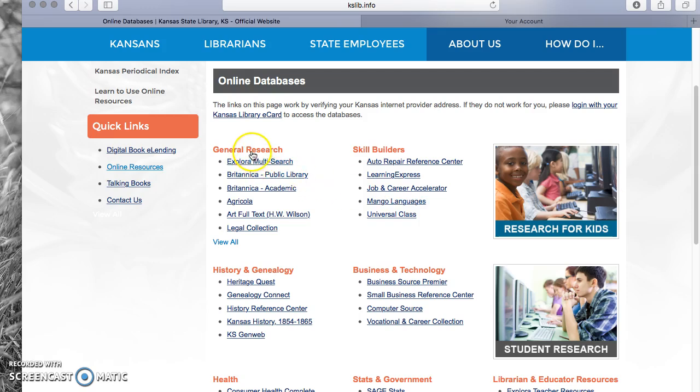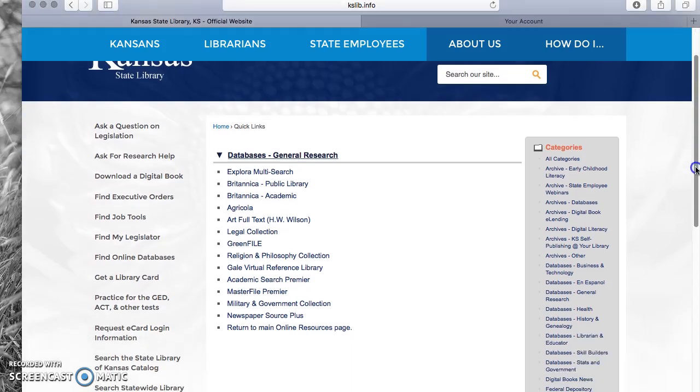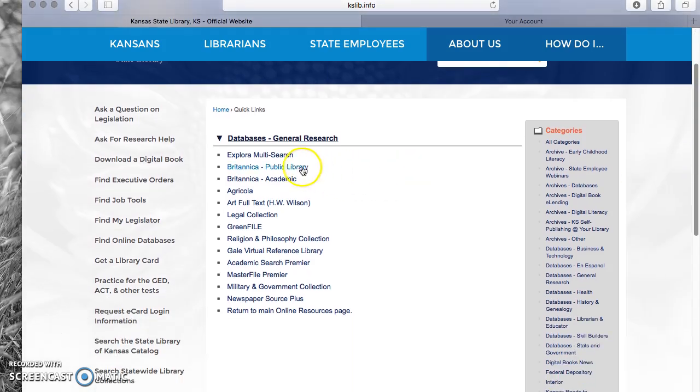From there, you're going to see a few options. We're going to explore general research. You'll probably be using this for the majority of your database research. The biggies that you will use will be Explora Multi-Search, Britannica Academic, Academic Search Premier, Master File Premier, and also Newspaper Source Plus. So first, we're going to look for a newspaper article. The best way to do that would probably be to go to Newspaper Source Plus.